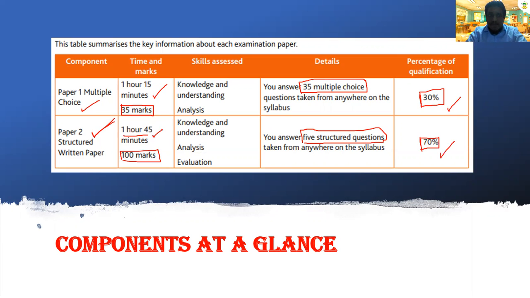Okay, I repeat again, Paper 1 will be 1 hour 15 minutes, 35 questions. Paper 2 will be 1 hour 45 minutes, 5 structured questions. We have only 2 papers, and this format was introduced by IGCSE Cambridge from 2020 onwards. We use this particular format.